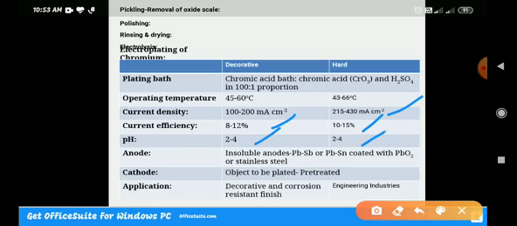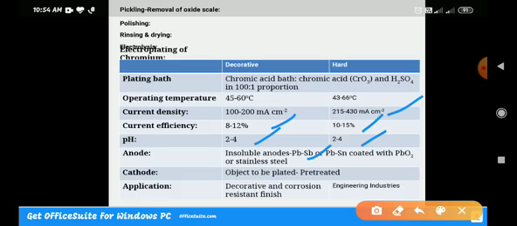pH is the same on both sides, and you should concentrate more on the anode. We can't use chromium metal as the anode here, right? In place of the same metal, we use an insoluble anode, that is lead and tin, or lead antimony coated with lead oxide, or stainless steel. Say about 6% lead antimony, or normally an alloy, is used as the anode. If we use chromium, then we can't maintain the chromium ion concentration in the electroplating bath properly.